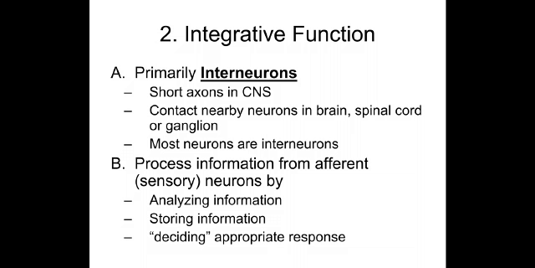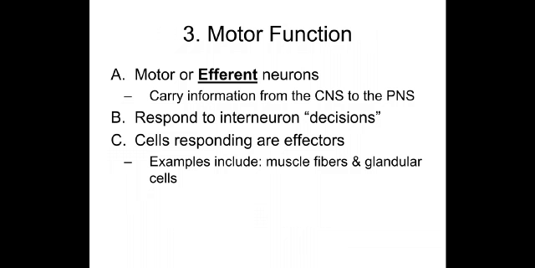They process information from afferent neurons by analyzing the information, storing the information, and finally deciding the appropriate response. So the afferent neurons are sensory, whereas the efferent neurons, which carry information from the central nervous system to the peripheral nervous system, are motor.